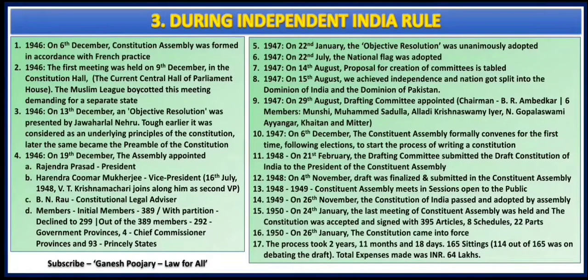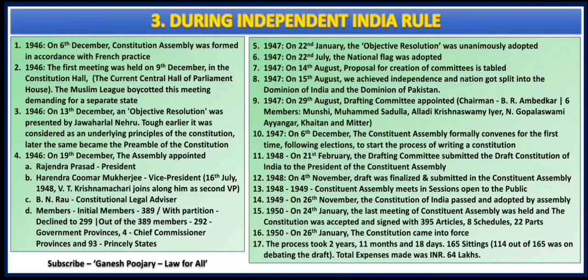Now we are entering serial number 12. So what happened after 21st February 1948? The first draft was submitted to the President of the Constituent Assembly, and after that there were several discussions, and on 4th November 1948 the draft was finalized and submitted in the Constituent Assembly. Then 1948 and 1949 saw a lot of Constituent Assembly meetings in open sessions which were open to the public. That is one important aspect you need to remember.